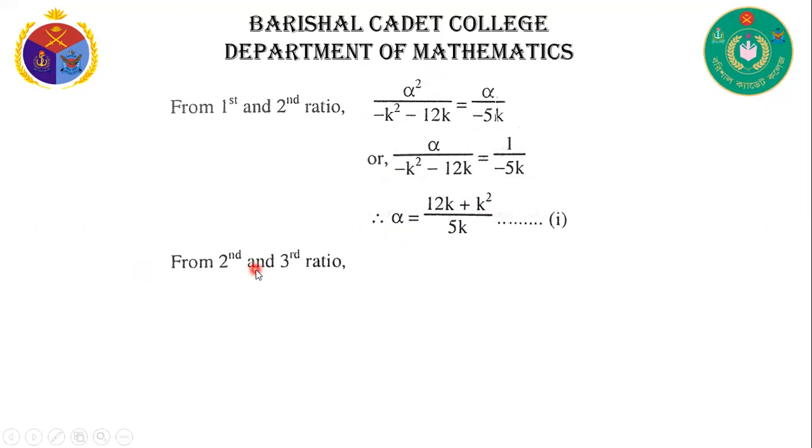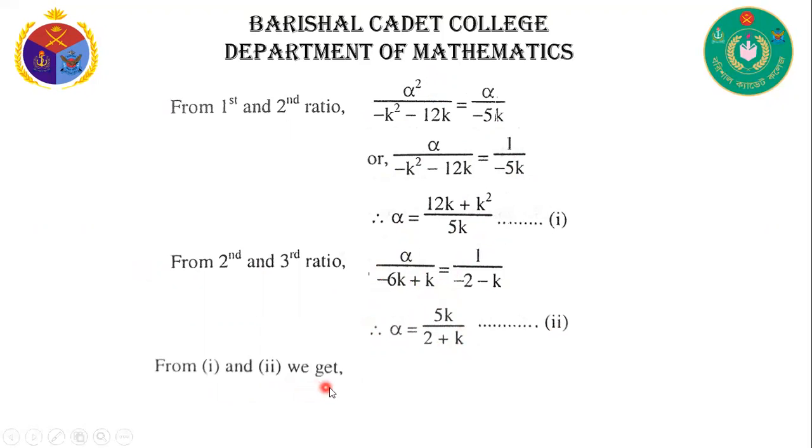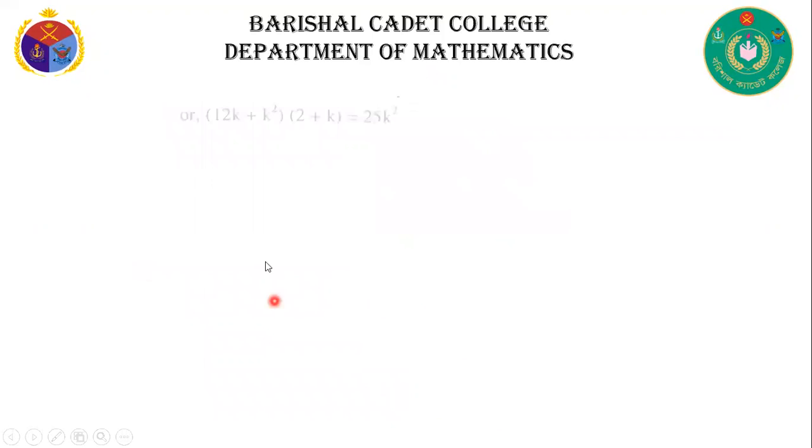Now from the second and third ratio, alpha by (−6k + k) is equal to 1 by (−2 − k). Therefore, alpha is equal to 5k by (2 + k). This is equation number 2. From 1 and 2, we get (12k + k²) by 5k is equal to 5k by (2 + k), or (12k + k²)(2 + k) is equal to 25k².